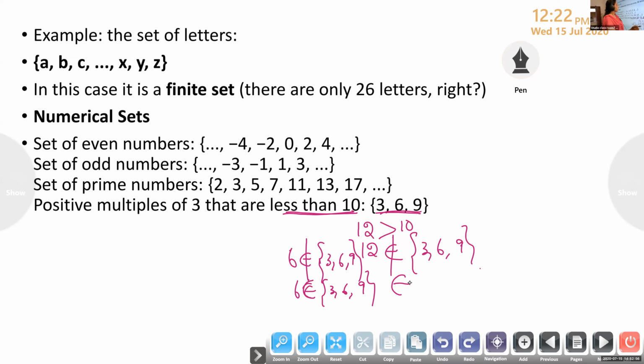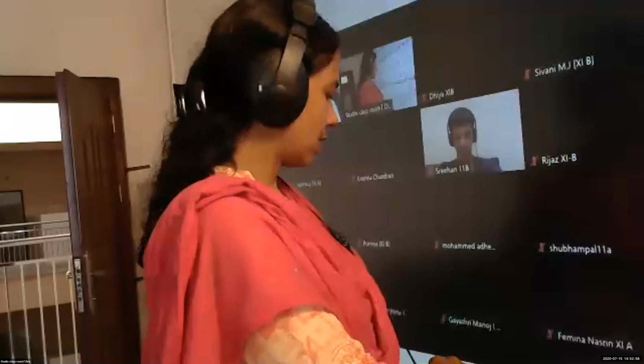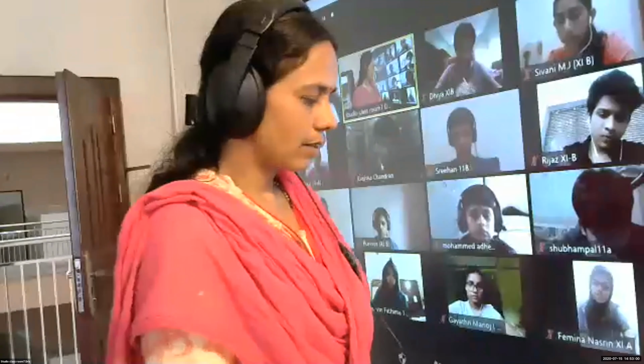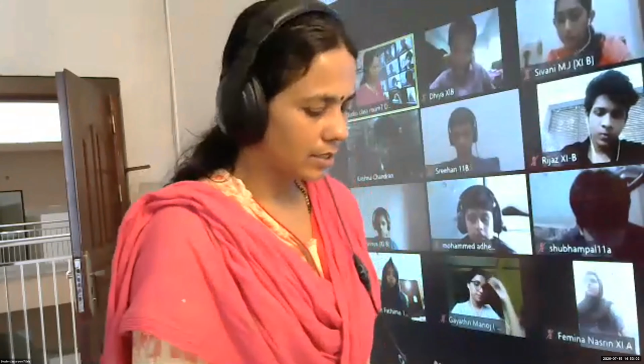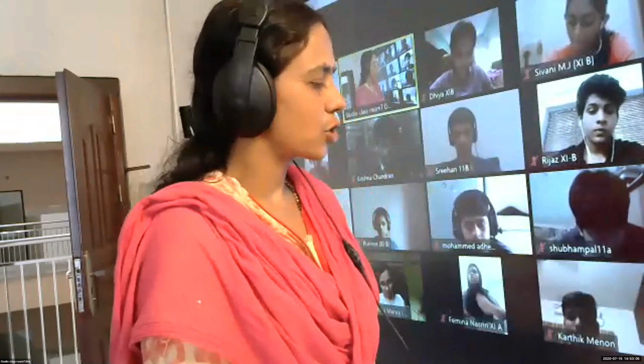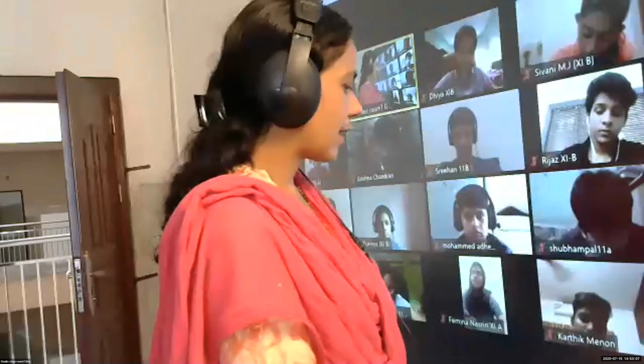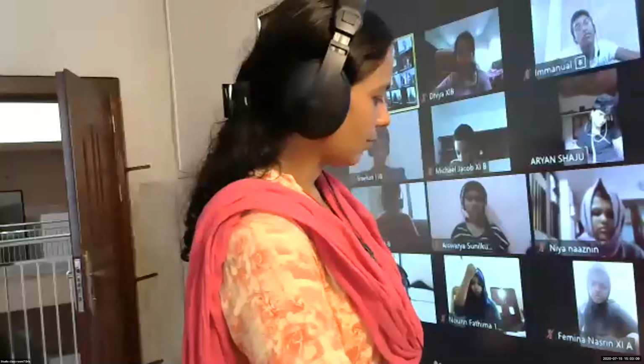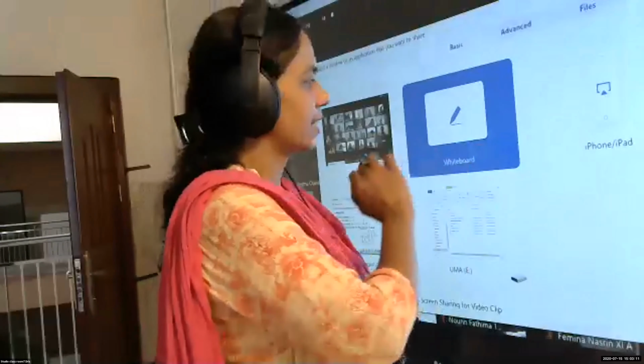Okay. Now the next topic we are going to learn is, write the next heading, representation of sets. Okay, so write the next one. Suppose I am writing like this.